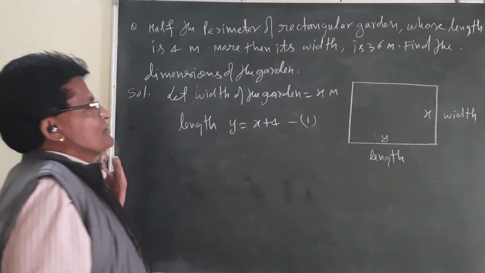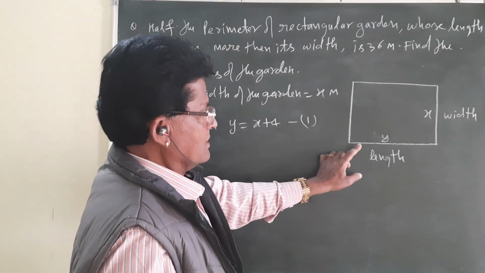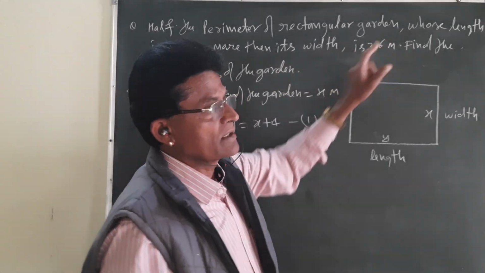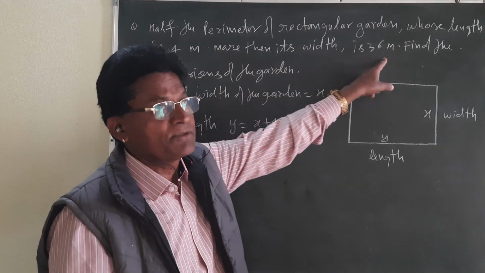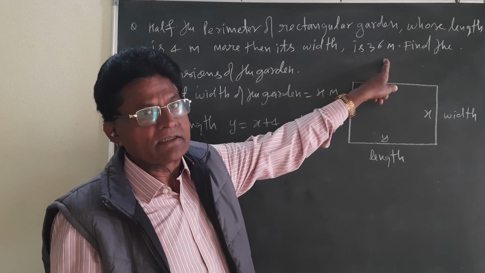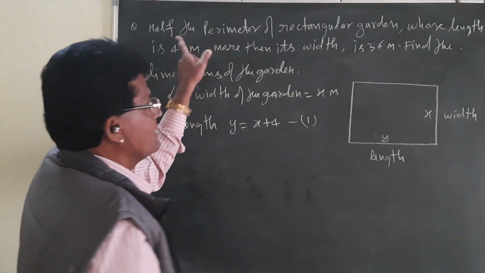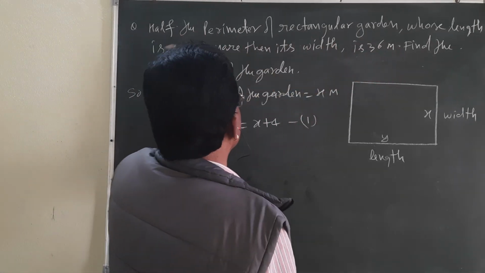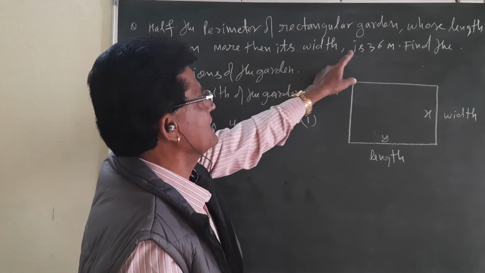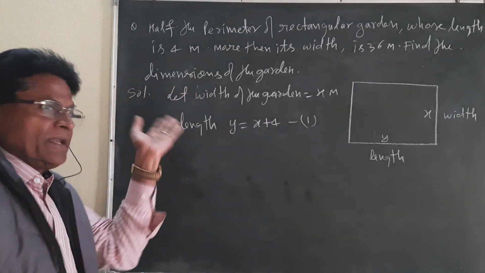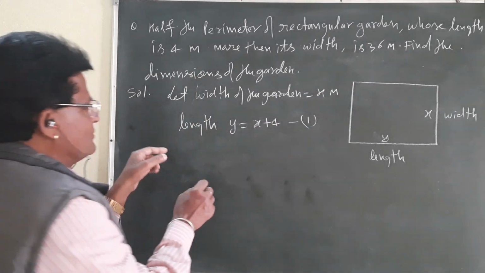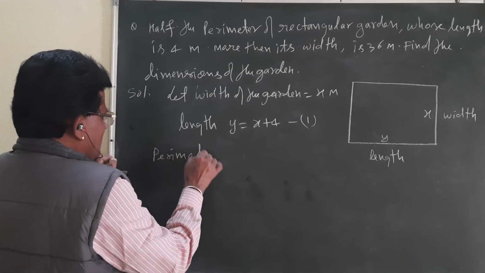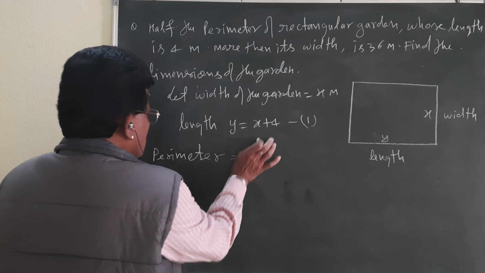Now you see, what is given in the question? Half of the perimeter of the rectangular garden is 36 meter. Perimeter is 36 meter, but it is half of the perimeter. As per the condition, we will have to see the perimeter. What is the perimeter of the garden? Step by step we have to see.